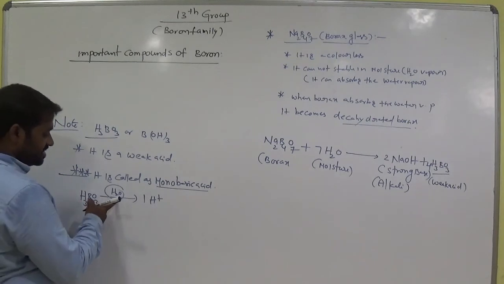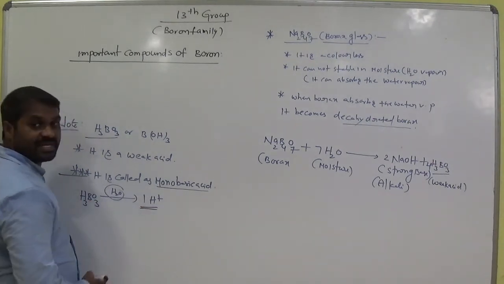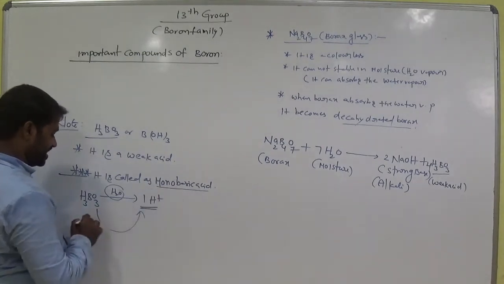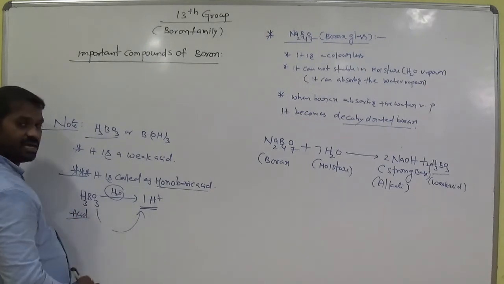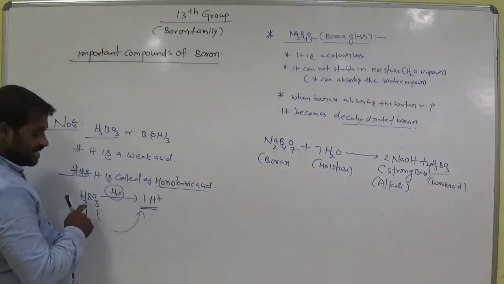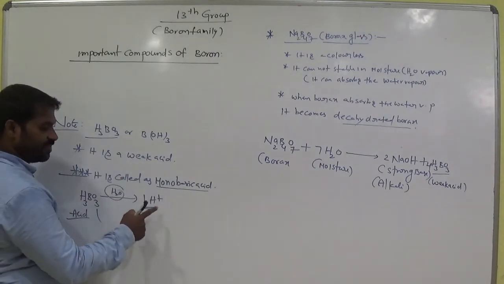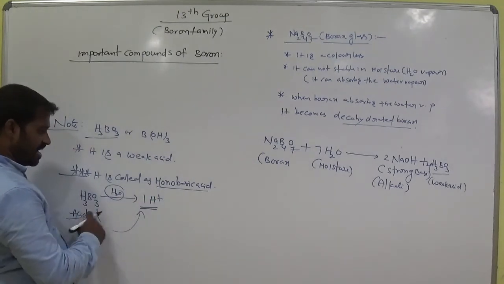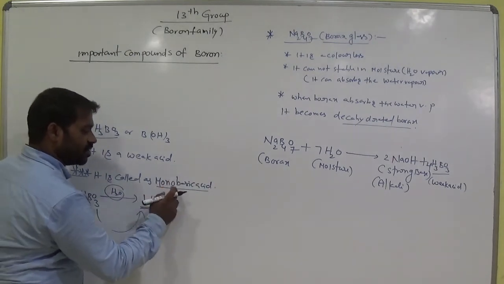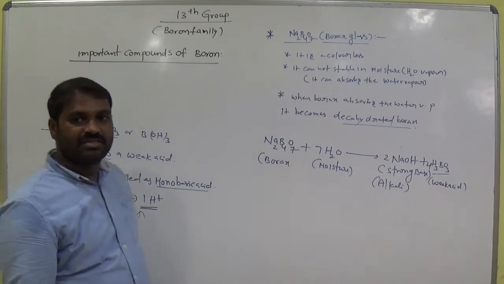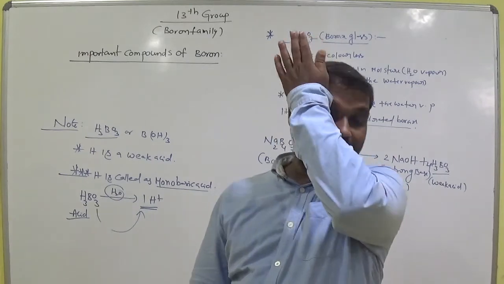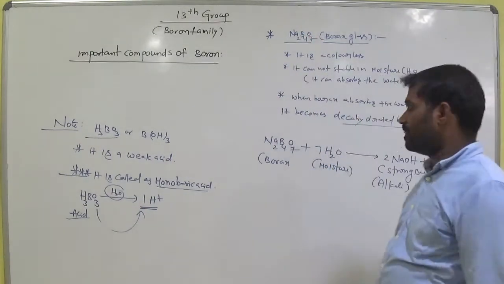So it gives only 1 H plus, so it is called a monobasic acid. Mono means 1. The same phenomena we will also discuss in stoichiometry, solutions, and chemical equilibrium.